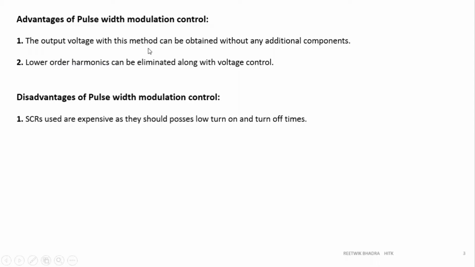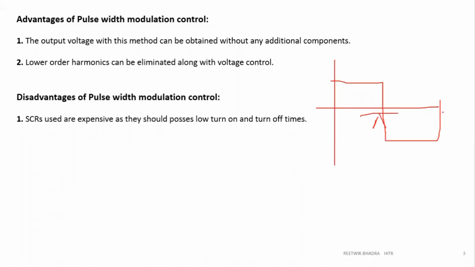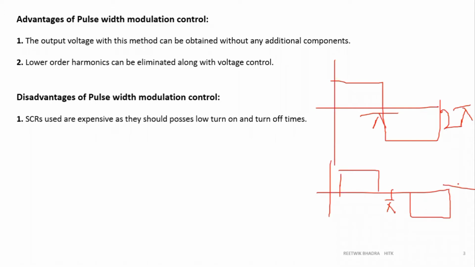Previously, if you recall, in half bridge VSI and full bridge VSI, the output voltage, I'm just drawing it over here, was like this, a complete square, right? 0 to pi, this is 2 pi. Now using PWM, we'll get a waveform like this. Pi is over here, and a negative waveform like this. 2 pi is over here.